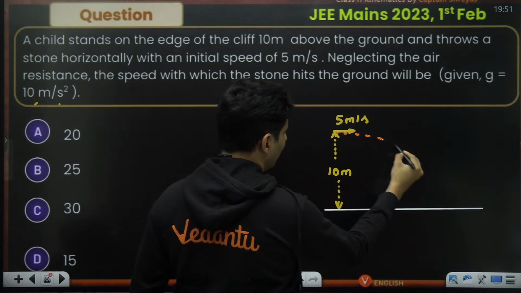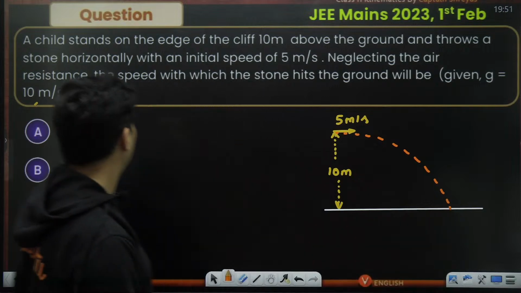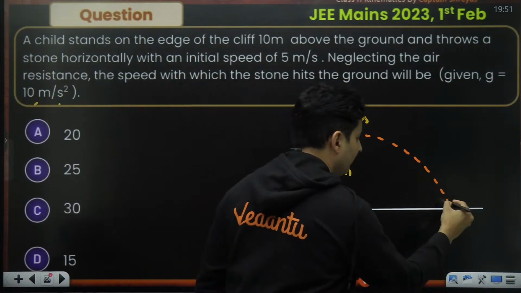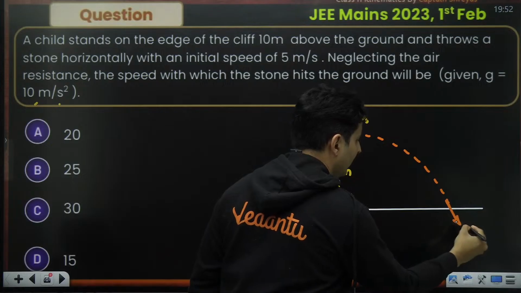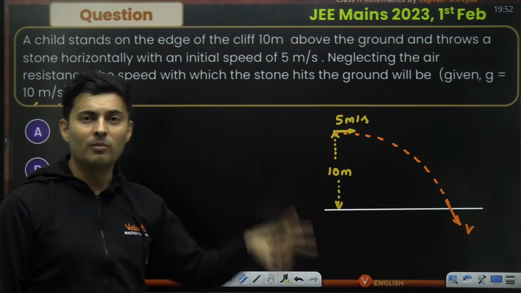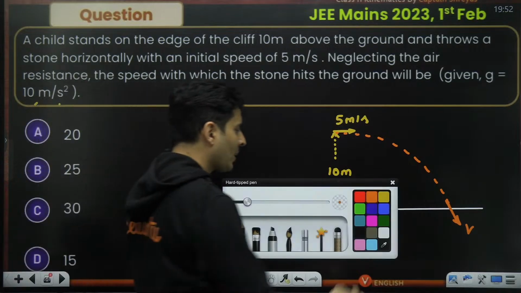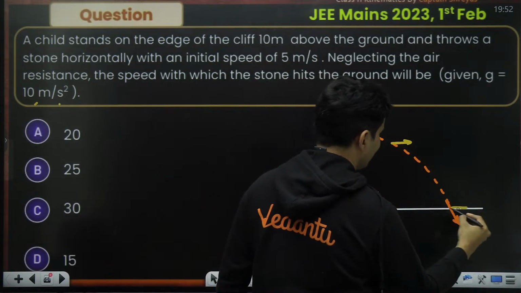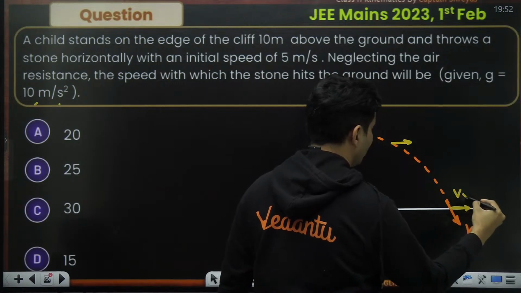Eventually, it is going to land over here somewhere. The speed with which the stone hits the ground, we want to figure out with what speed it will hit over here. That speed will have two components. One speed component will always be the same, and that is nothing but the x component.